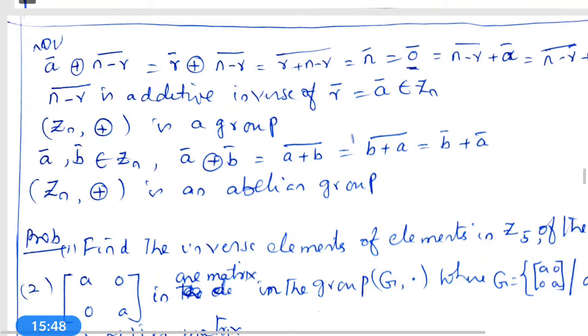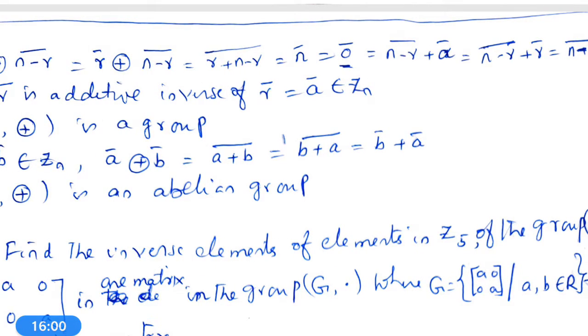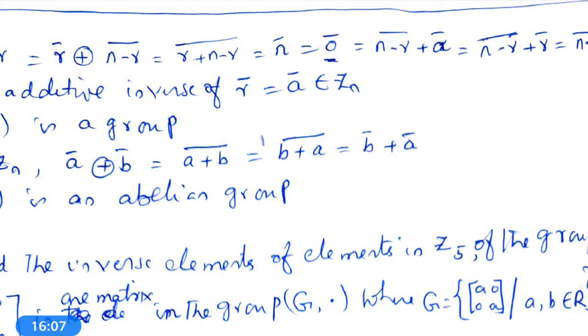Now, A bar circle plus bar N minus R is equal to R bar circle plus bar N minus R, which is equal to bar R plus N minus R, which is equal to N bar. What is N bar? N bar is equal to 0 bar.